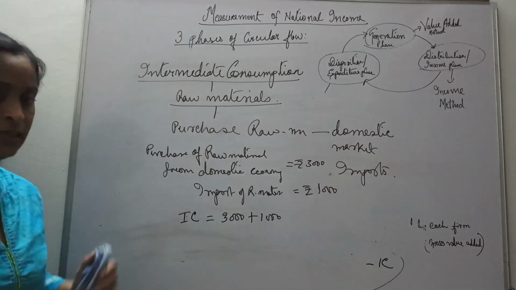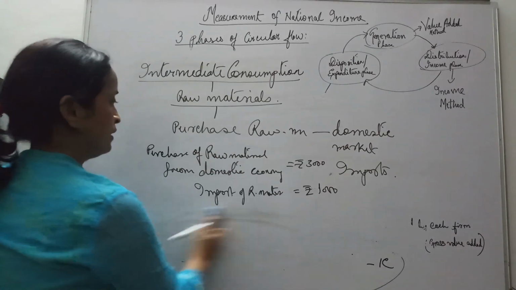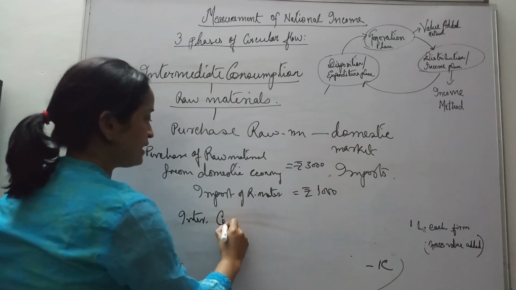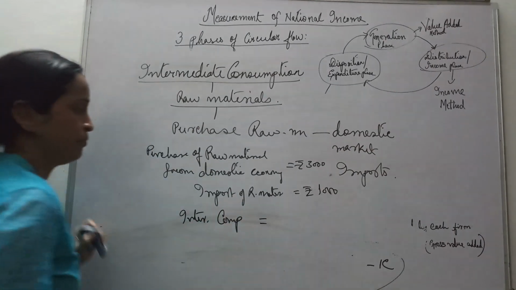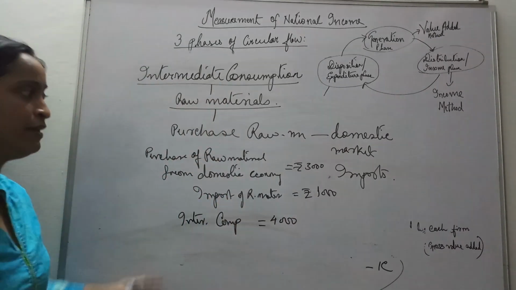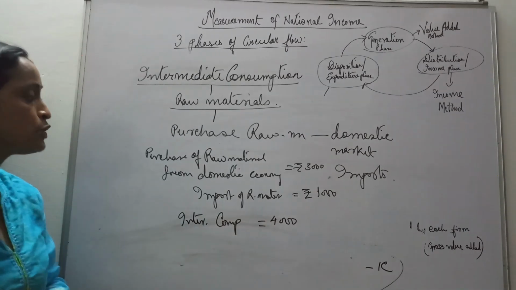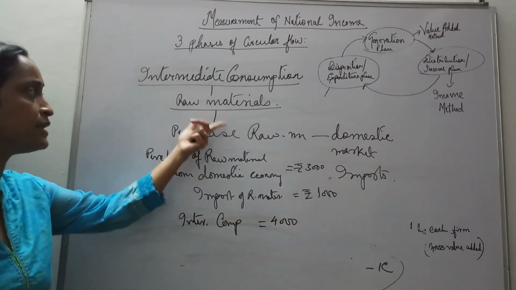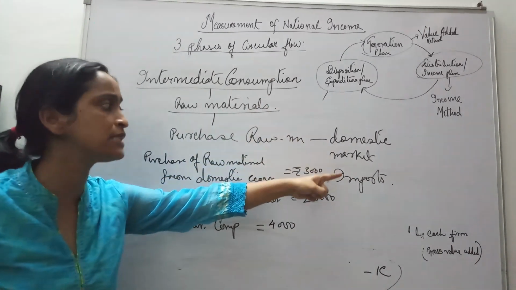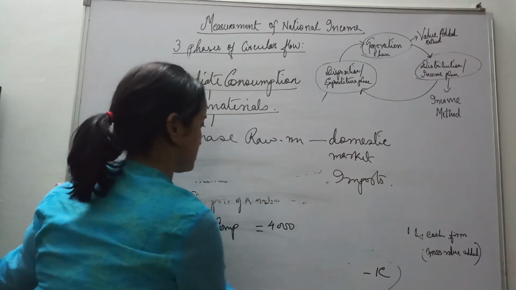Alright, but suppose again in this question, intermediate consumption is given. What will be the intermediate consumption? It is 4,000. We need not go on adding this. It's already given 4,000. So that is what we have to see. When we are talking of intermediate consumption, it can be purchases of raw materials within the domestic market or imports.